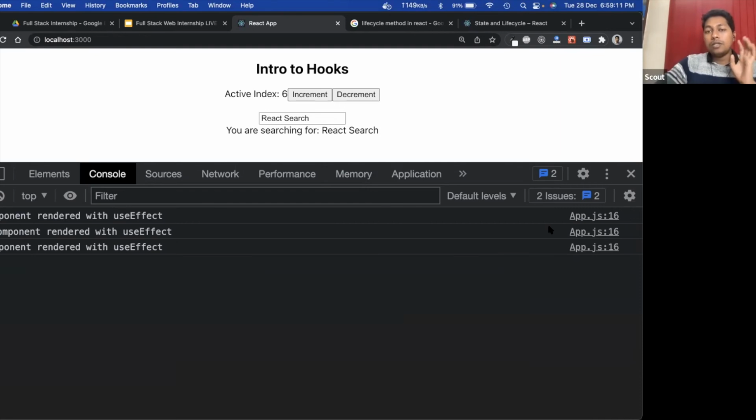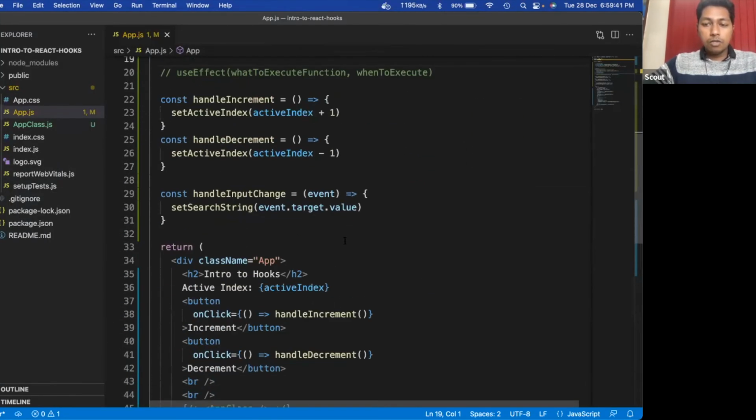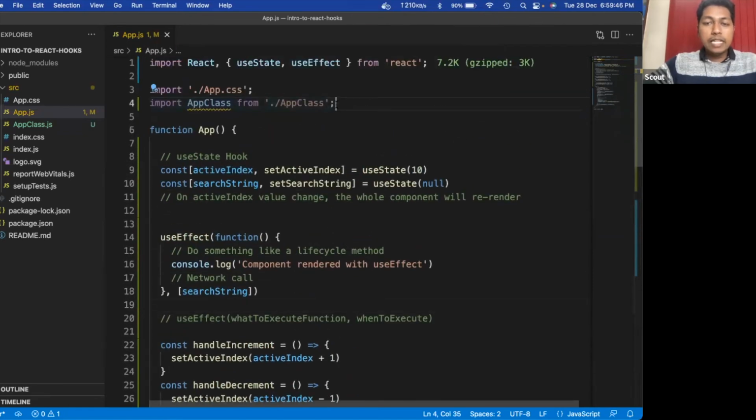Understood? What are the 3 conditions you can do whenever you are working with React hooks? Use effect hook. Is it clear, guys, to everyone? Others, are you getting my point, what I'm trying to explain here? Okay. So is there any confusion? So you can easily make a network call, right?